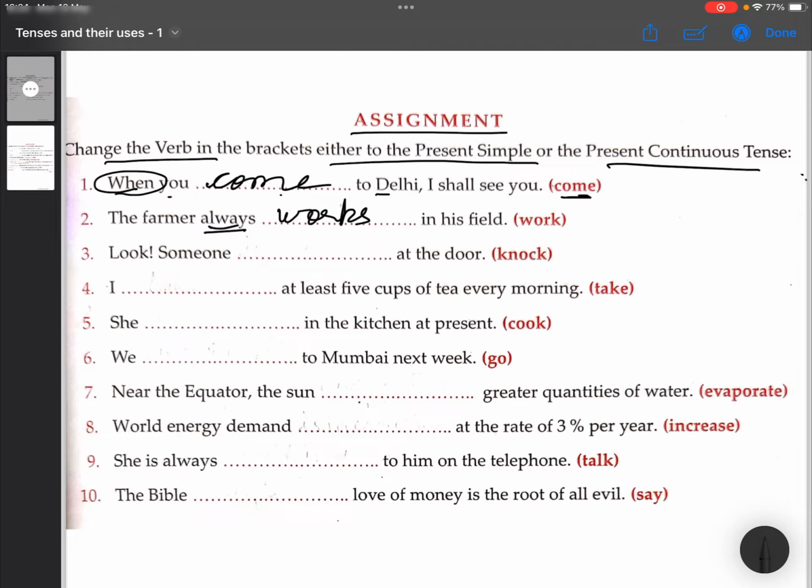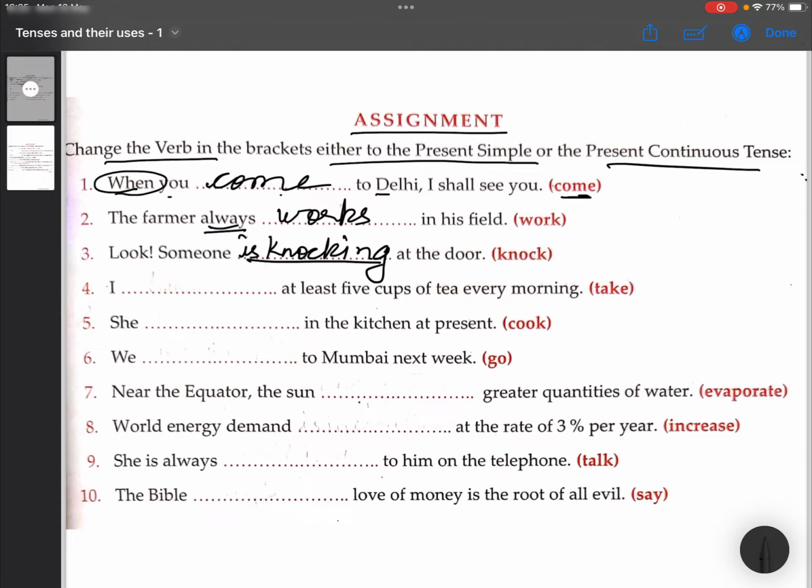That is works. Look, someone dash at the door. Now someone what? Someone dash at the door. Now someone is knocking. Why someone is knocking? Why not someone knocks at the door? Because here the action is in progress at the time of speaking. That is why we are writing it in continuous tense, present continuous tense. Because someone is speaking and at the very same time the action is also taking place. That is why it is present continuous tense.